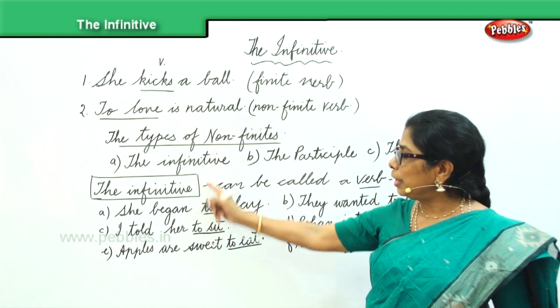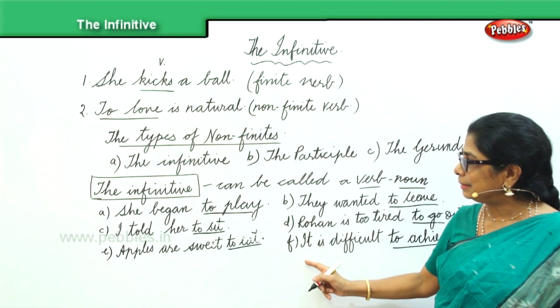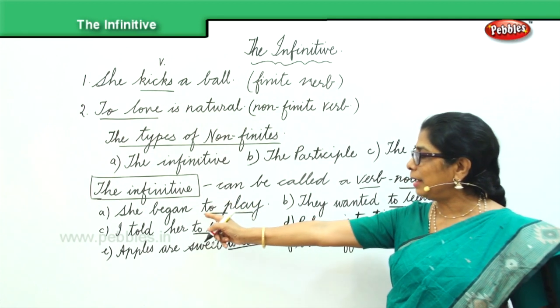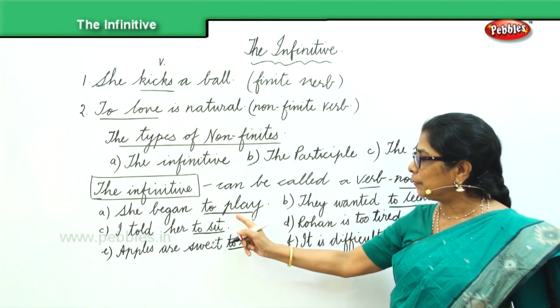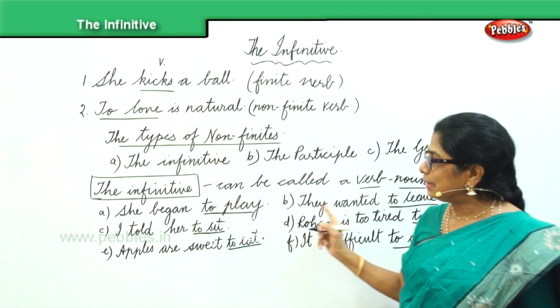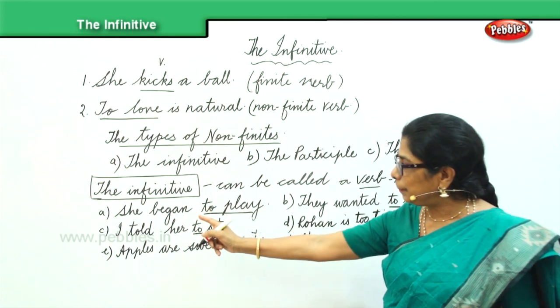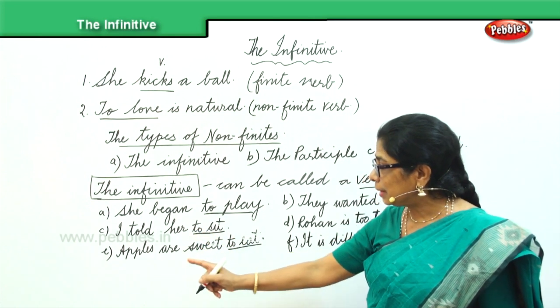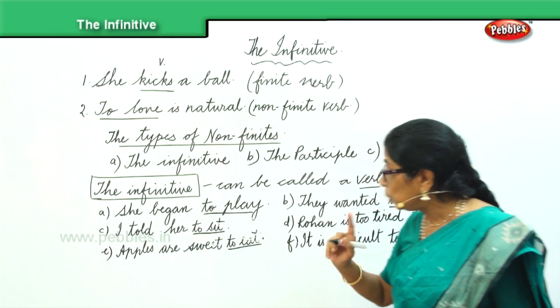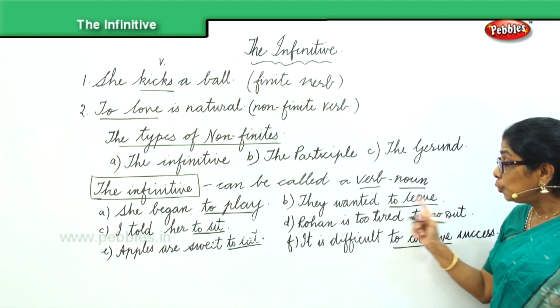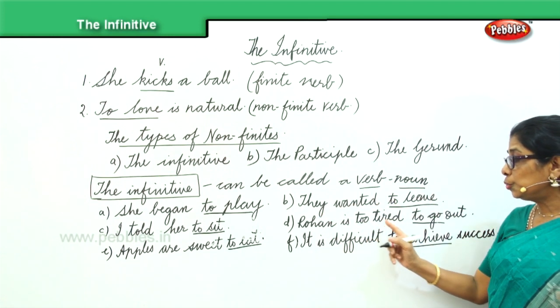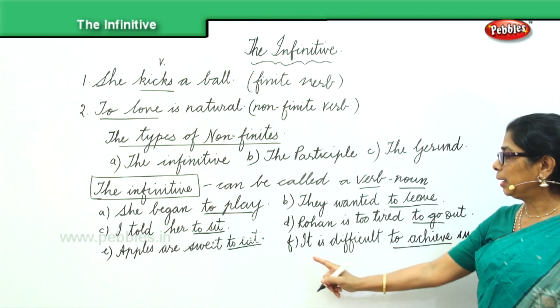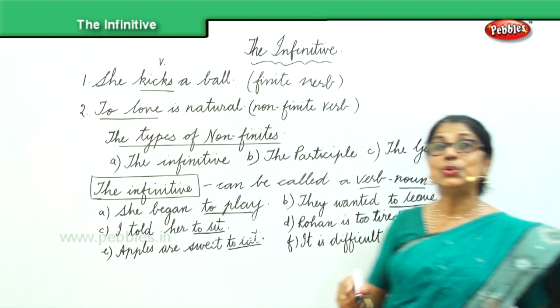Now we have got six sentences here. Here we have sentences with the infinitive. She began to play. I told her to sit. The apples are sweet to eat. They wanted to leave. Rohan is too tired to go out. It is difficult to achieve.